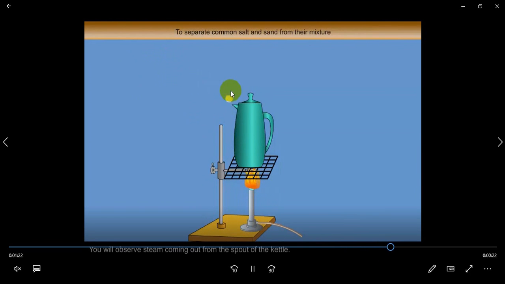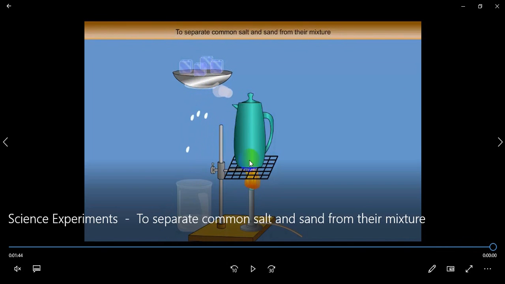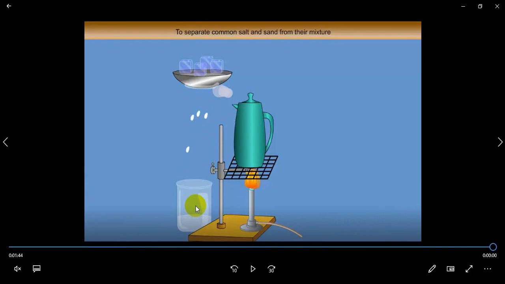Look here what comes out, the water vapor. The water vapor goes out to a cold surface, condenses, and changes back to liquid water. So we will bring this beaker to collect the water drops. What will stay inside? The salt will stay here and the water in the cup. And if you remember, the sand was taken by the filter paper.